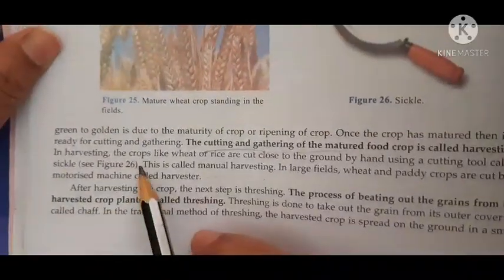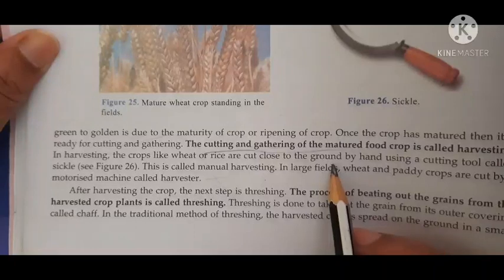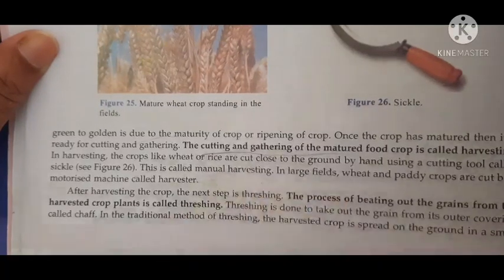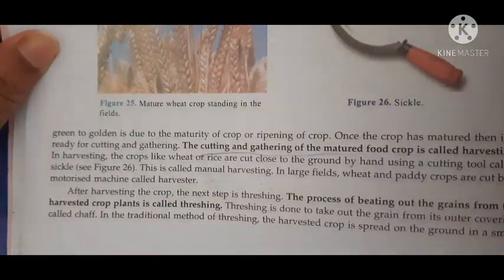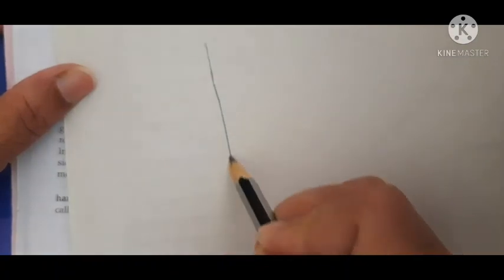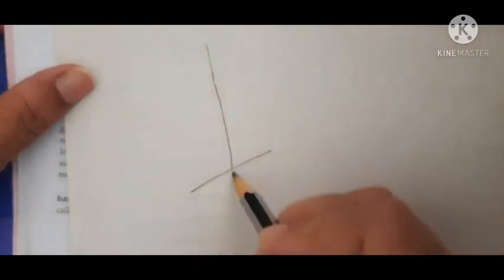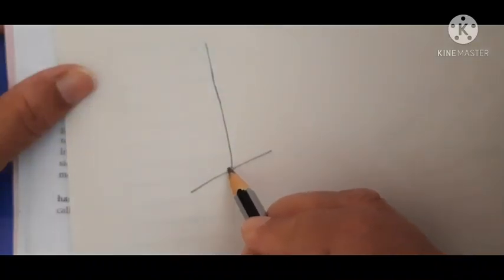Now in harvesting, crops like wheat and rice are cut close to the ground. I hope you understand. Suppose I am making a rough diagram. Suppose this is the shoot, this is a plant. So close to the ground, they are cut here, not from here, close to the ground.